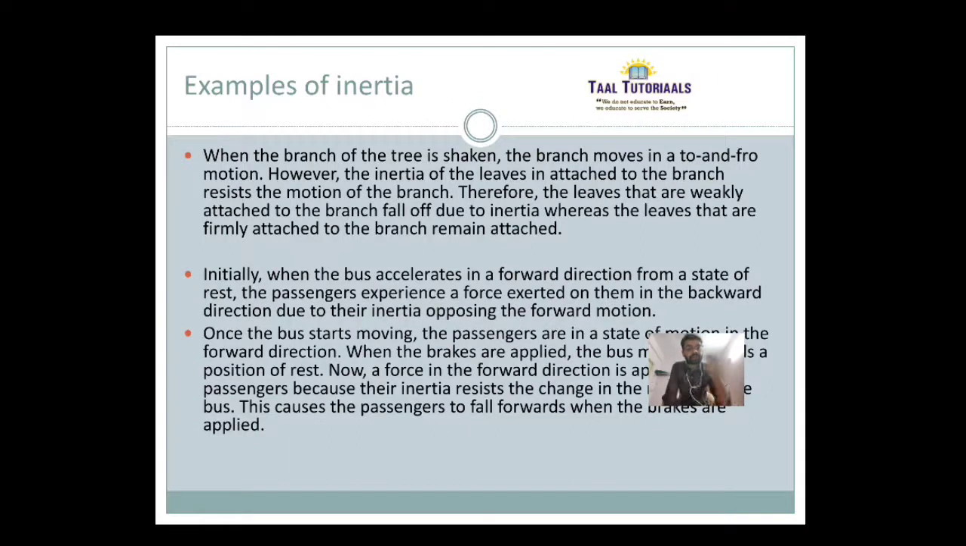See first, when the branch of a tree is shaken, the branch moves in a to and fro motion. However, the inertia of the leaves attached to the branch resists the motion of the branch. Therefore, the leaves that are weakly attached to the branch fall off due to inertia, but leaves which are firmly attached remain attached. They do not move here and there.